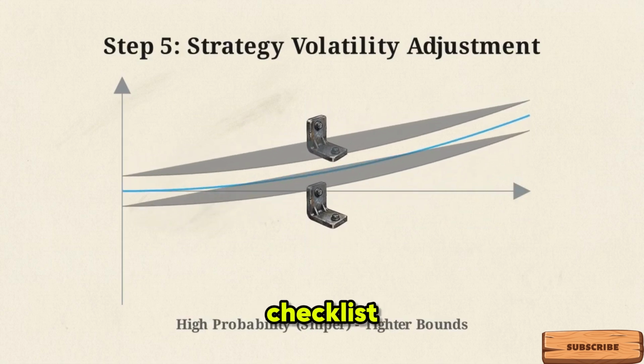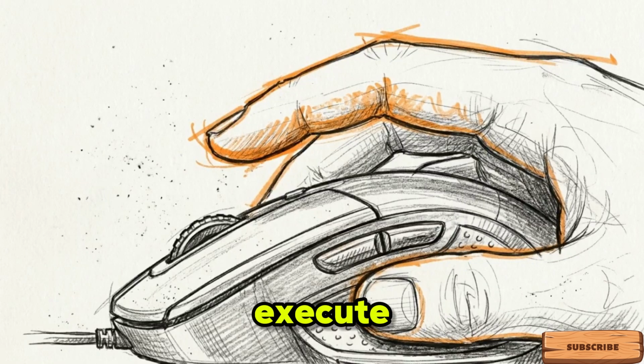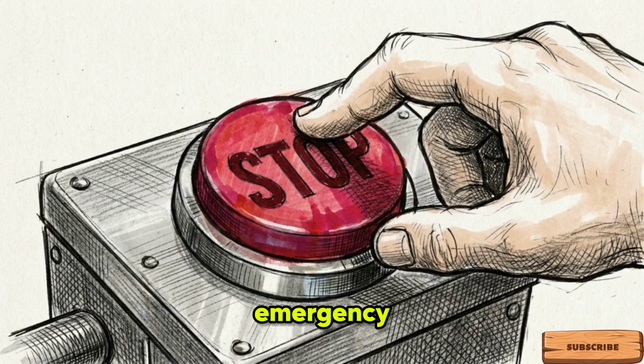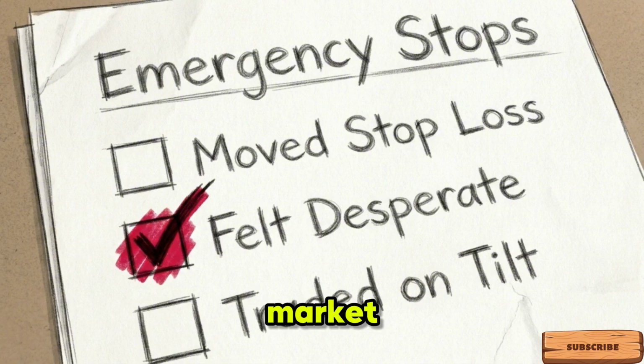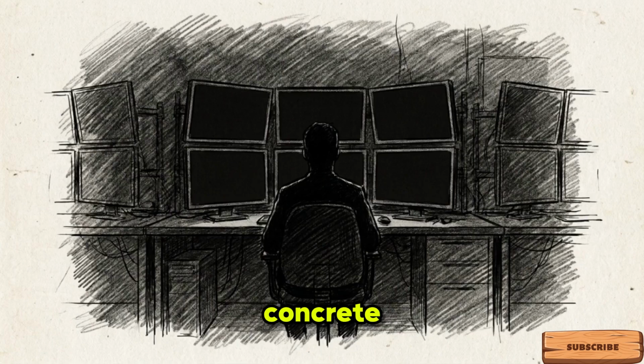Keep a physical checklist like this on your desk. If you widen your stop loss mid-trade, execute a setup out of boredom, or feel desperate, you trigger an emergency stop. The screens go off immediately. Financial limits protect your account from the chaos of the market, while psychological limits protect your account from your own self-destructive tendencies. Let's pull all 6 of these steps together into a concrete, rapid-fire mathematical blueprint.